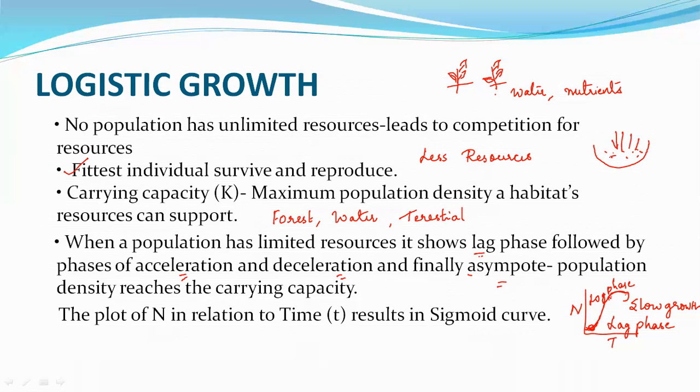When a population has limited resources, it shows a lag phase, then phases of acceleration, deceleration and asymptote, where the population reaches the carrying capacity.